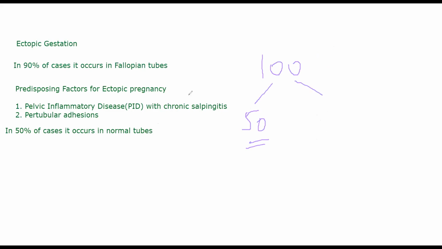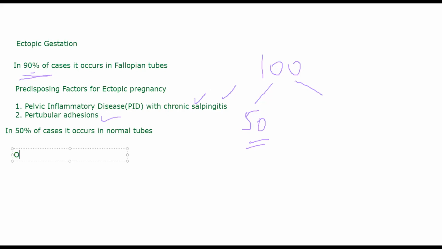In the other 50, it can either be PID, where there is infection of the reproductive organs, or the fallopian tubes might have adhesions, or some other abnormality. The 90% figure remains: it occurs in fallopian tubes, but in 50% of those the tube might not have any problem.